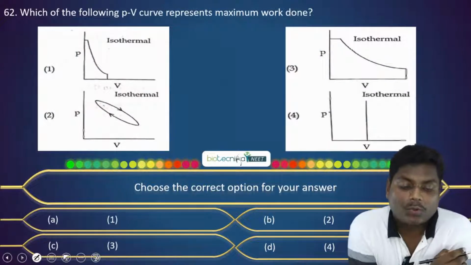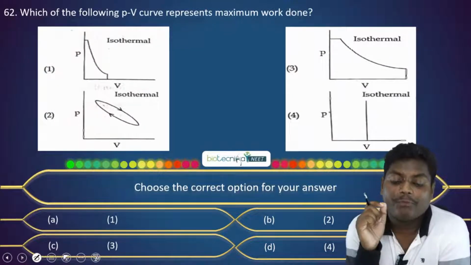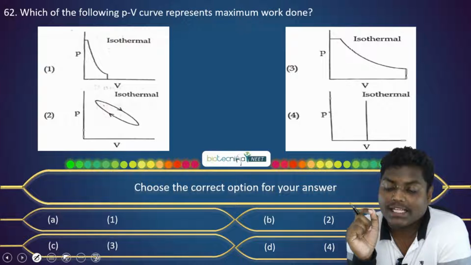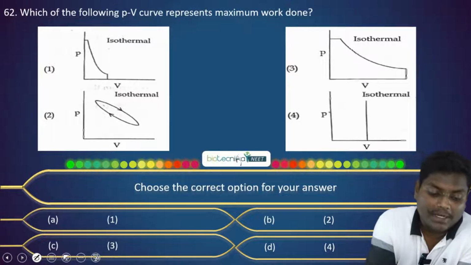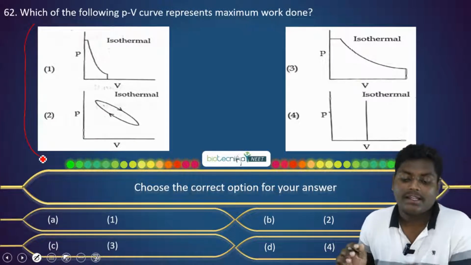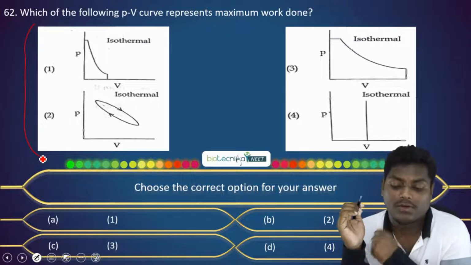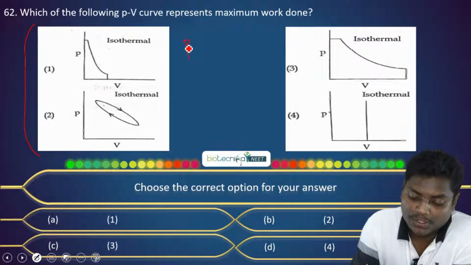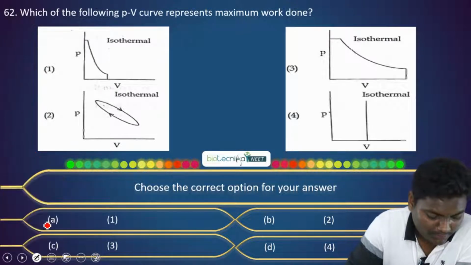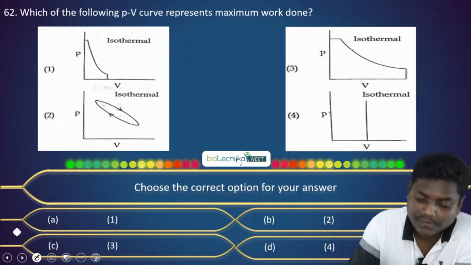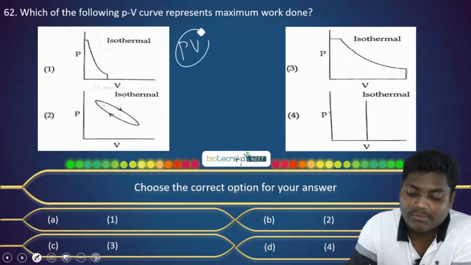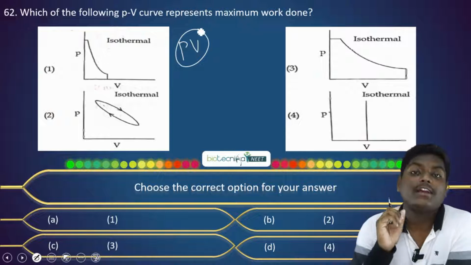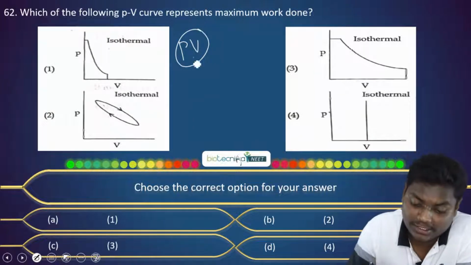Now moving to the next question. Which of the following PV curves represents maximum work done? Depending on these curves, you have to say which gives the maximum work done. Now, we know the PV work. The PV work will be maximum when the area under the curve is maximum.